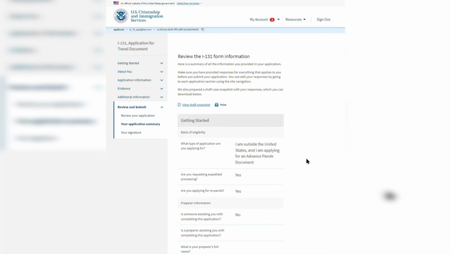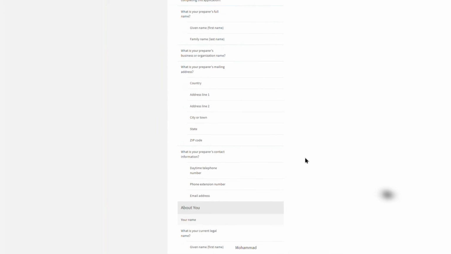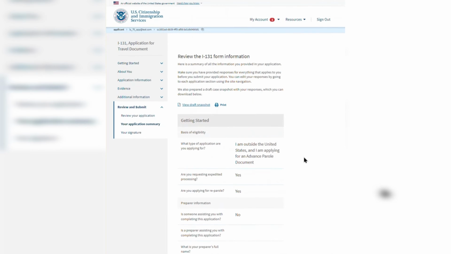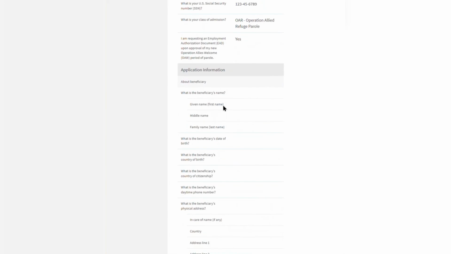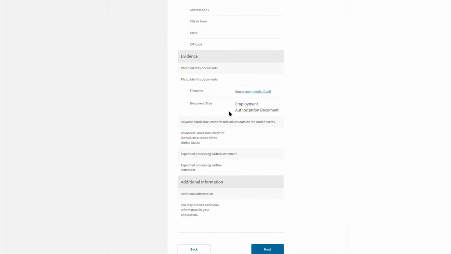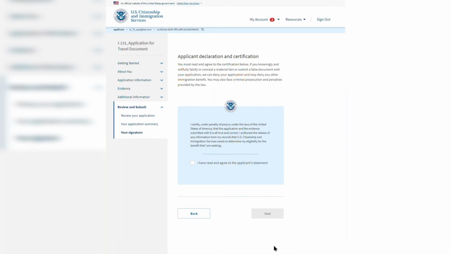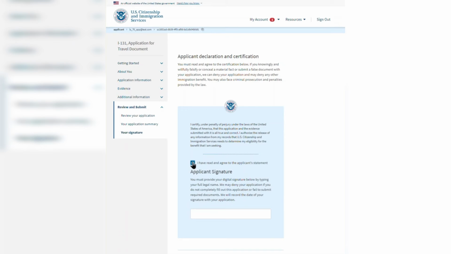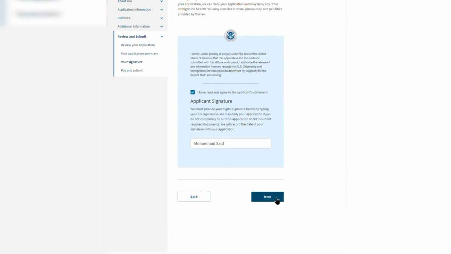Next, you will review your form by scrolling through the page and viewing a draft snapshot or draft of your application. You can also print your draft form. When you are sure the information you are about to submit is correct, you will choose Next. You will then be able to see and print your submitted form in your online account after you submit it to USCIS. On this page, you will attest that the information you provided is true and correct by clicking in this box here. Then you will type your name in the box. Your typed name is your signature on your form. Then you will choose to submit Form I-131.